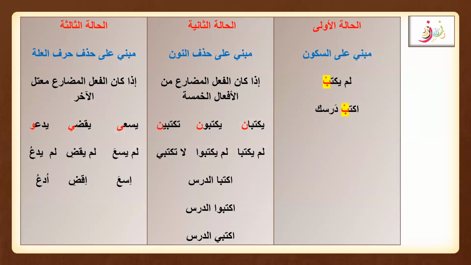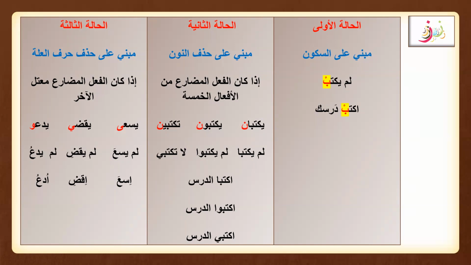Here there are again the three conditions for fi'l amr: حالة أولى, حالة ثانية, and حالة ثالثة. So, what is the first حالة or what is the first condition? It is مبني على السكون. It's مبني على السكون, and as we learned, it always depends upon its mudari form. So let's see what the first حالة is telling us.